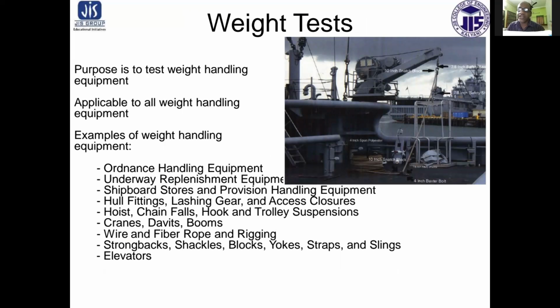Next is the weight test. The purpose is to test weight handling equipment, and it is applicable to all weight handling equipment.